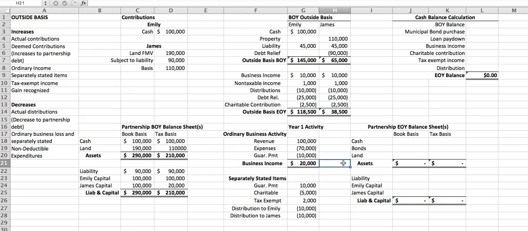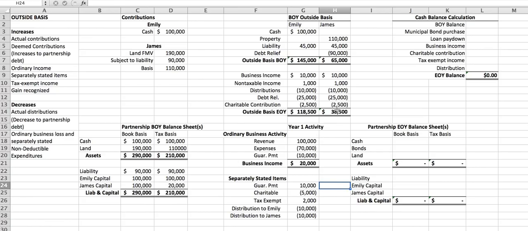Partnerships are, for that reason, disadvantaged compared to, for example, S corporations, where the ordinary income that flows through from an S corporation is not subject to self-employment tax. So Emily is going to have $10,000 of income that is subject to self-employment tax. James, on the other hand, is actually going to have $20,000 of income that's subject to self-employment tax. It will be the $10,000 of his ordinary business income, half of this $20,000 number, plus his guaranteed payment of $10,000. Both of those amounts, the entire $20,000, is subject to self-employment tax for James.